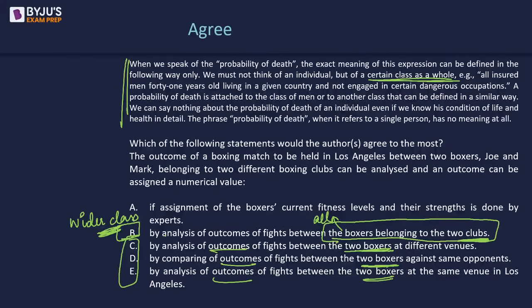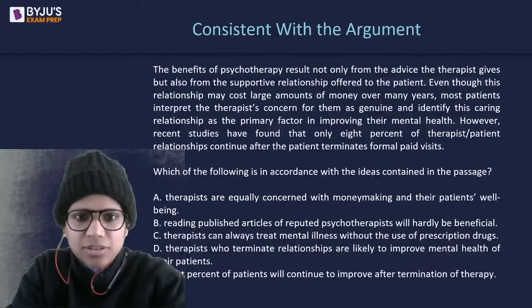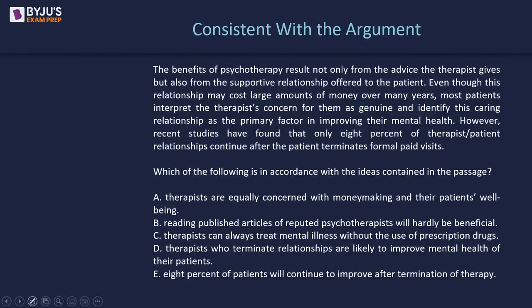Absolutely correct. It's just these two boxers in C, D, and E. No class of boxers, no variety. Okay, hence B. Good. That this is clear. I will now make myself visible. Okay, just give me a second. I'm still coming in the way. I'll again go invisible anyway. So this is a question about what is consistent with the argument. Now, just a second, some queries are coming up.